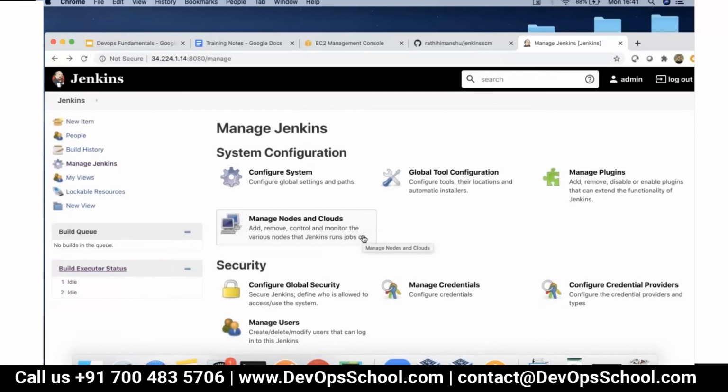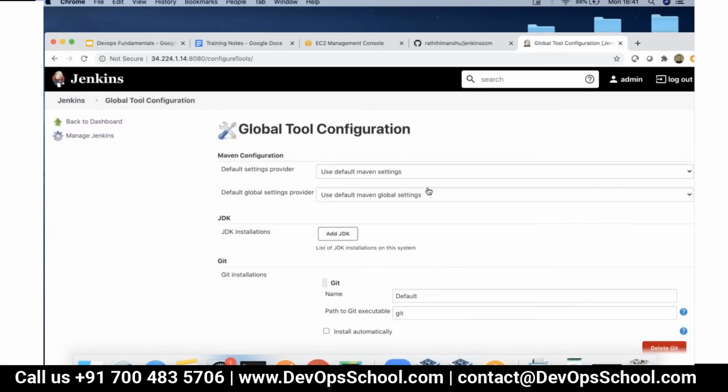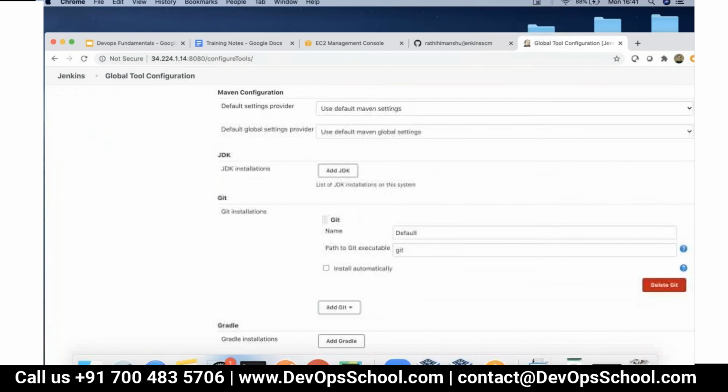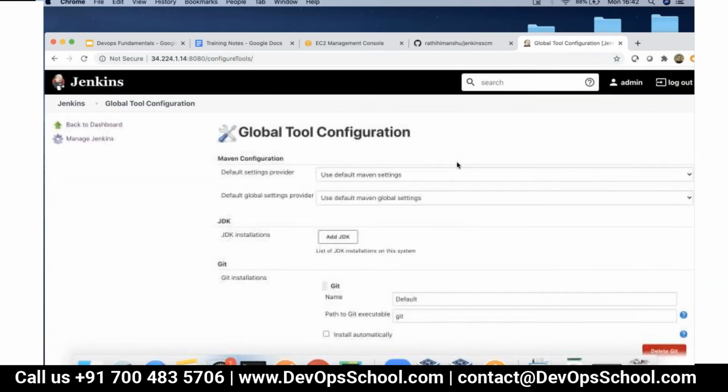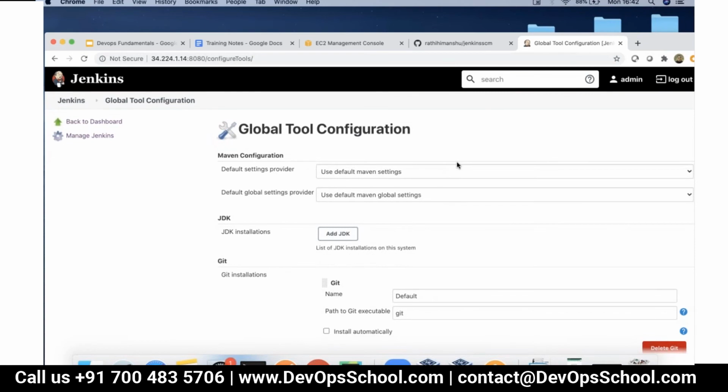Now, each of these options I'm not covering in depth because we do have a lot of other things to cover, but each of them has a lot more capability than we have seen. Global tool configuration allows you to configure the central locations for your utilities, such as Git, Maven, or any other build tool that you use. You can configure a central utility and then make use of it.